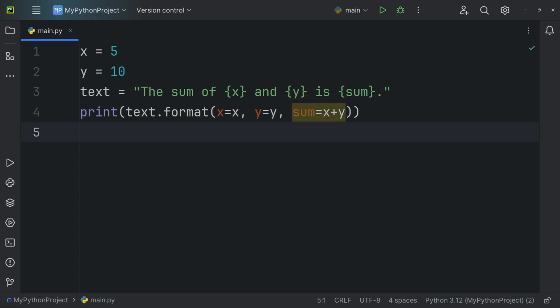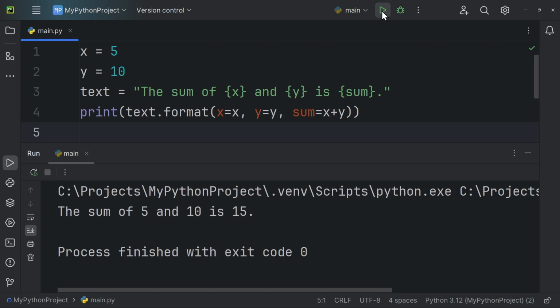Sum equals x plus y is the most interesting part. Here, we're not just providing a variable value. We're actually calculating the sum of x and y, which is 15, and assigning it to the keyword sum. Then, this value 15 is inserted into the third placeholder. The format method returns a new string with the placeholders replaced by the corresponding values. So, when we run this script, the print function outputs this formatted string to the console, which would be "The sum of 5 and 10 is 15".